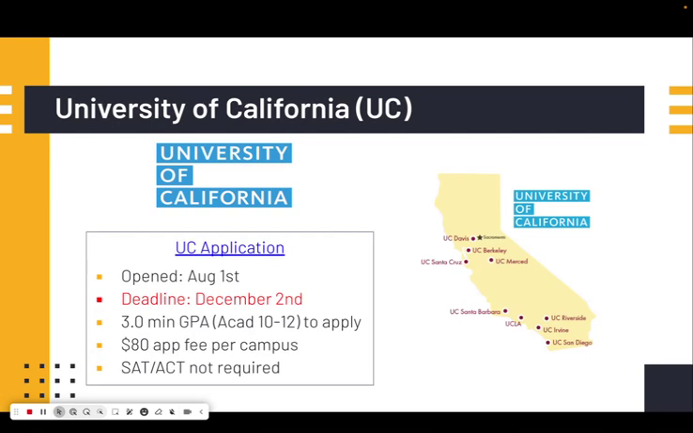First, we're going to go over the UC systems. So the UC application opened on August 1st, and the deadline is December 2nd. There is a 3.0 minimum GPA from your academic courses 10th through 12th grade. That's required just to apply, and it's an $8 application fee per campus, and the SAT test and the ACT test are not required.